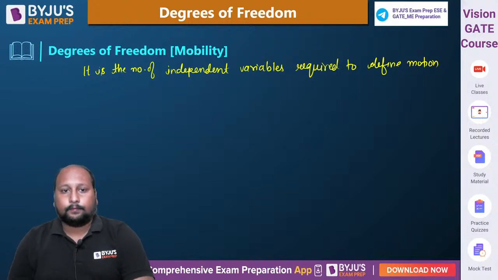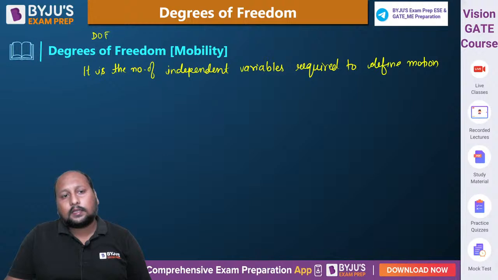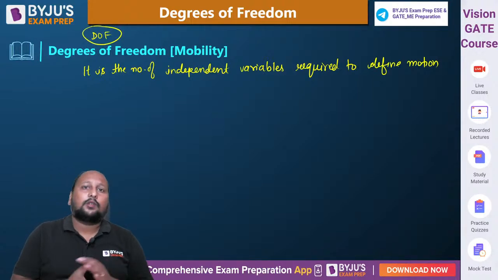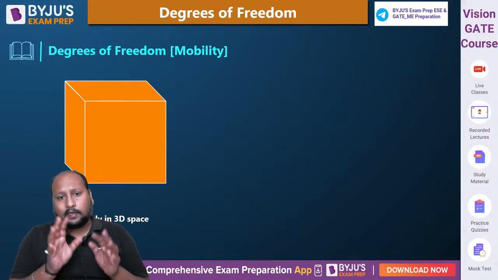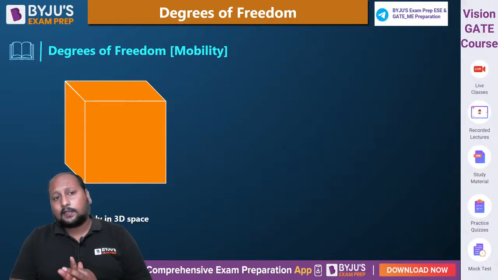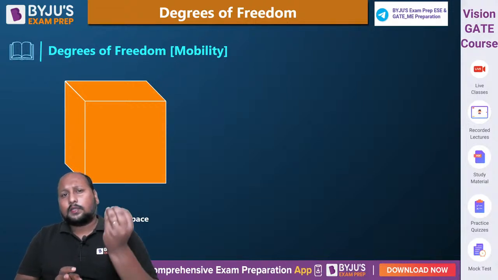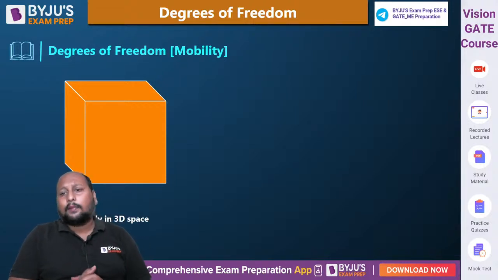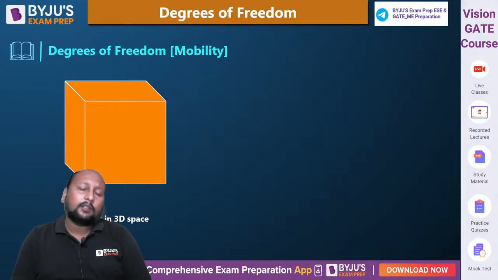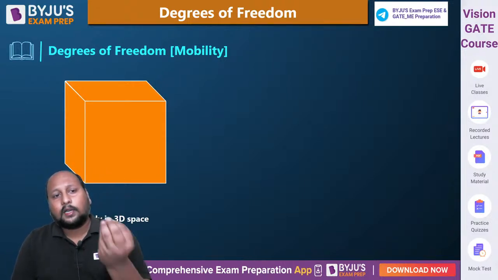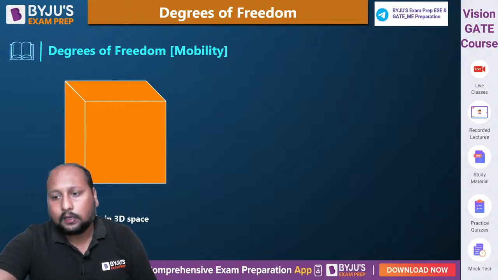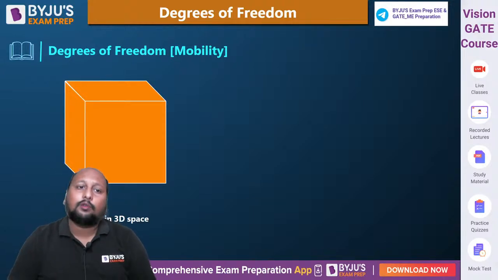चलिए perfect. ठीक है तो degrees of freedom, that is DOF. What is this? Basically it helps us identify how many independent variables are required to define the motion. Let us take one example. Day before yesterday we had a discussion of the number of motions required to define this. If I say there's a body kept in a 3D space, अगर एक body है जो 3D space में रखी गई है, can you tell me how many motions this body can attain? कितने direction में इस बॉडी का motion possible है?